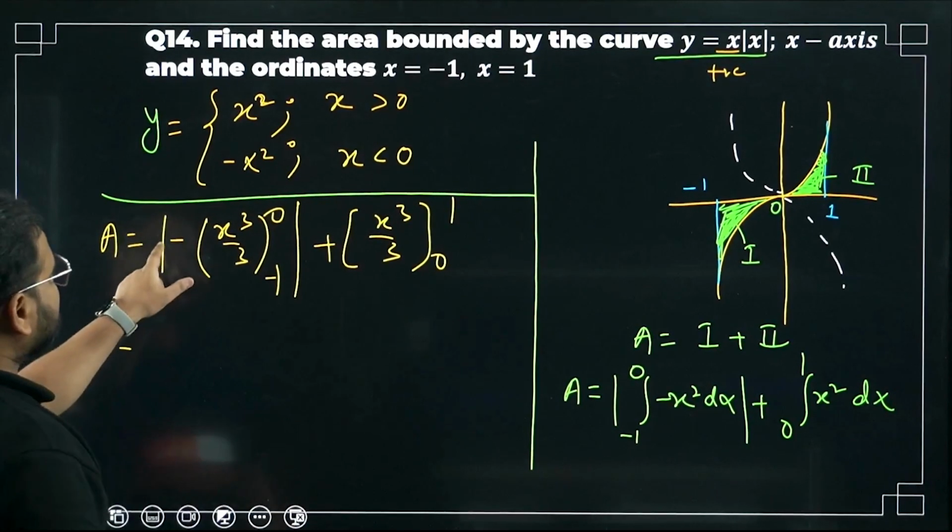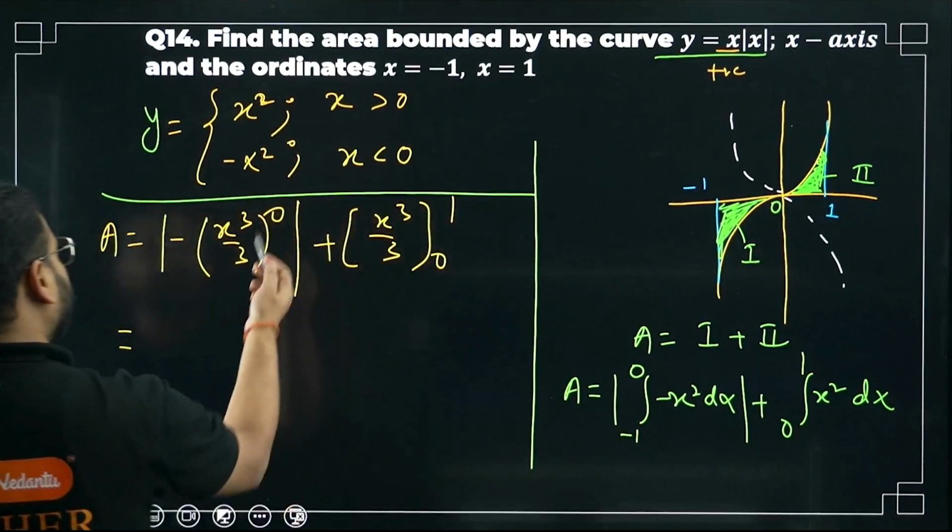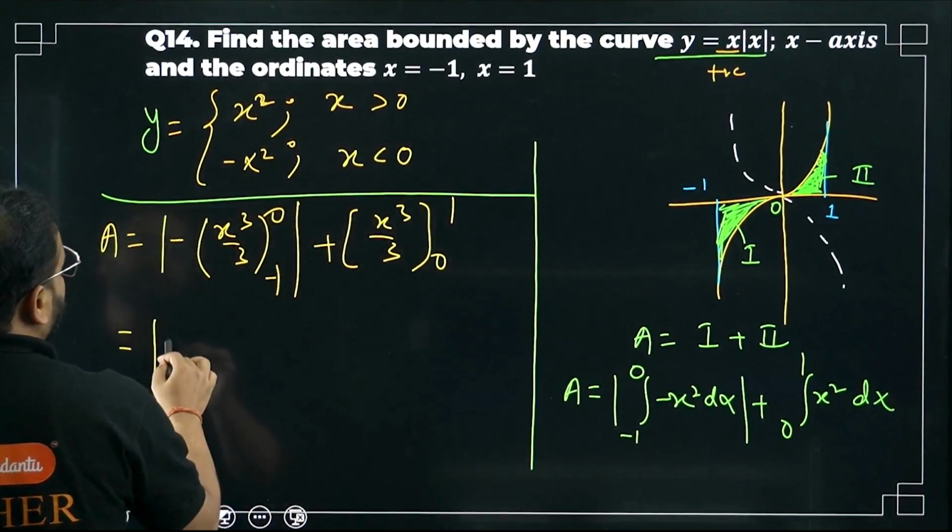Sir, can we take the minus sign outside with the mod and club them together? We can't. Limits are different, bacha. Please check. Okay, don't make those mistakes.